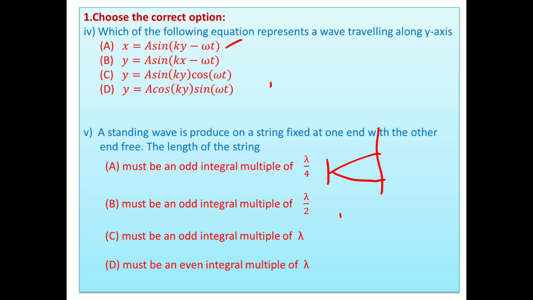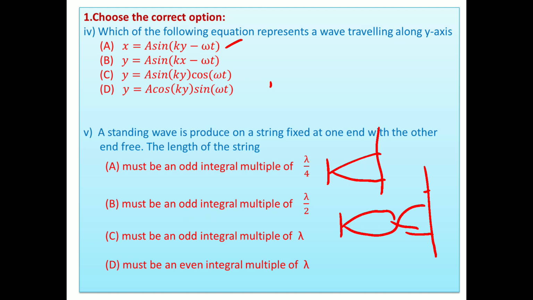Another one, we consider another mode of oscillation. Suppose I take one loop and thereafter such a figure. What is our condition? At one end a node is there and at the other end an antinode. So one loop and a half loop. One loop means lambda by 2 and half loop means lambda by 4, so it is 3 lambda by 4.